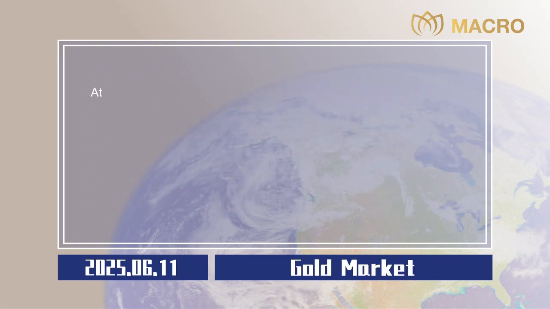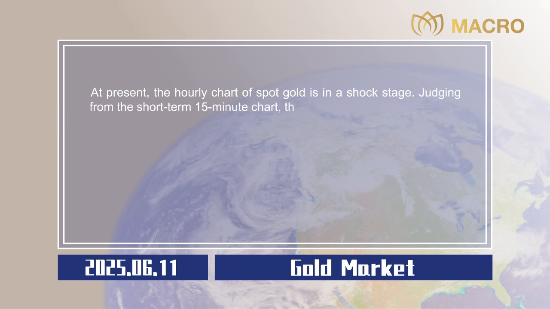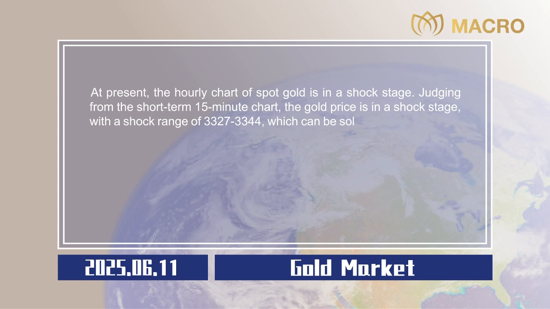Gold market. At present, the hourly chart of spot gold is in a shock stage. Judging from the short-term 15-minute chart, the gold price is in a shock stage, with a shock range of $33.27 to $33.44, which can be sold at a high price and bought at a low price in operation.